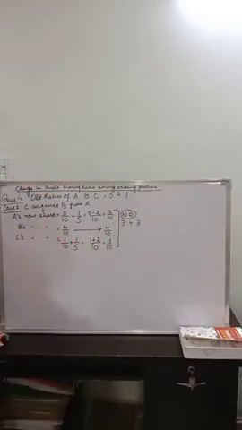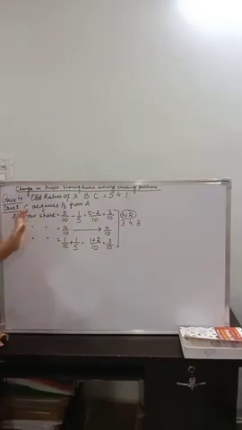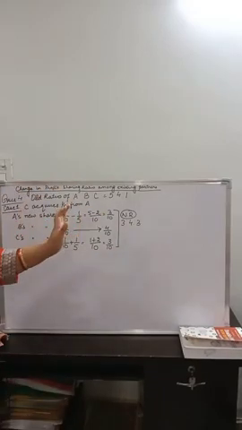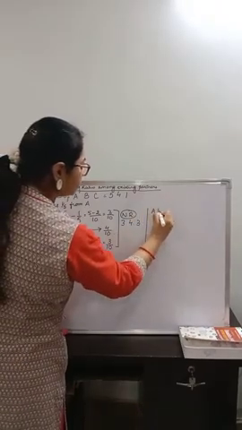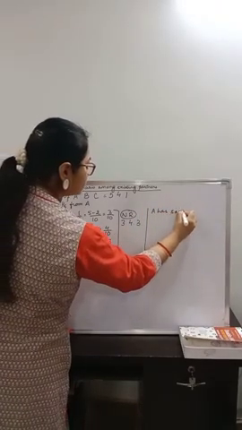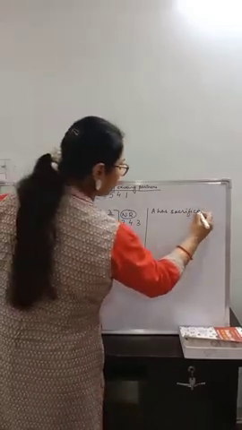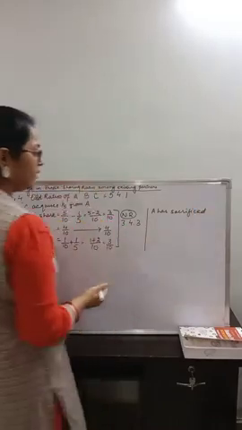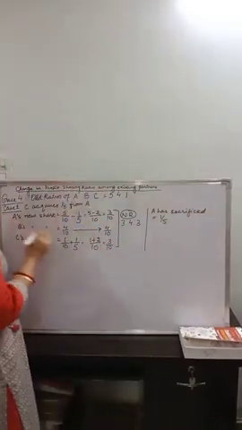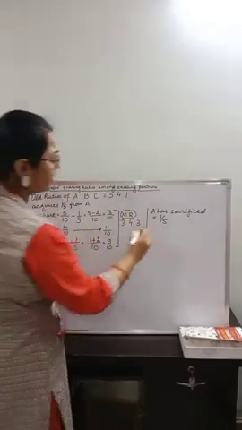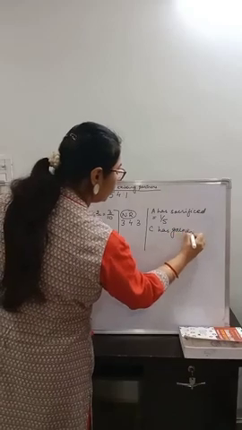Now what about the sacrifice and gain? Simple. We will have to find out who has sacrificed and who has gained. A has sacrificed how much? 1/5, and B has not done anything, and C has gained.